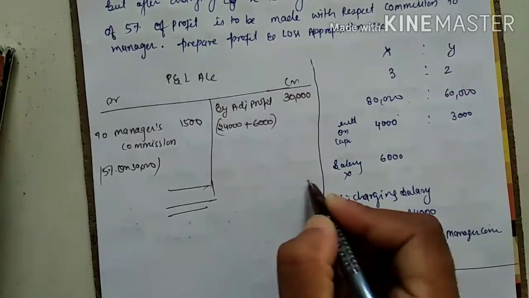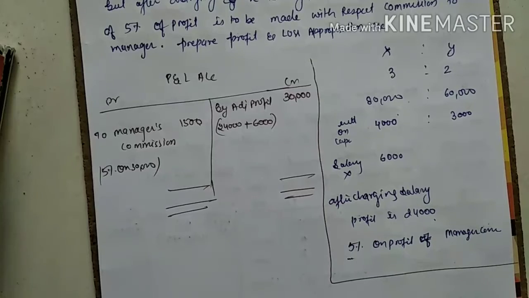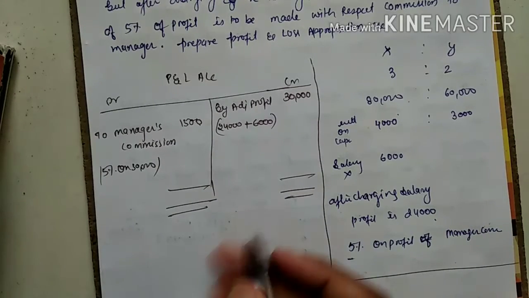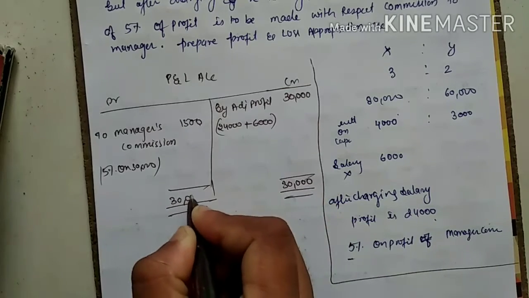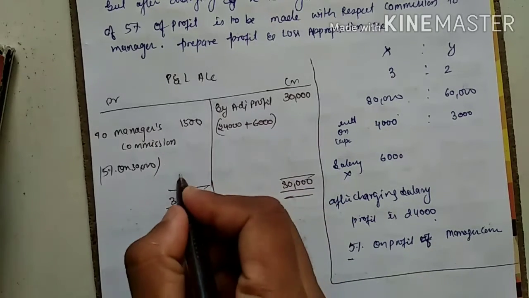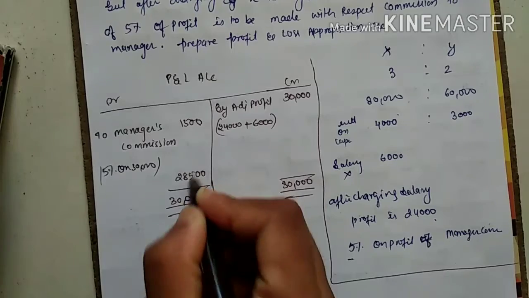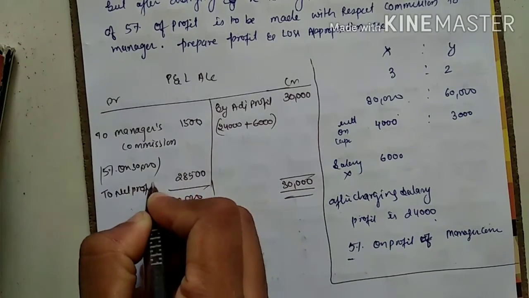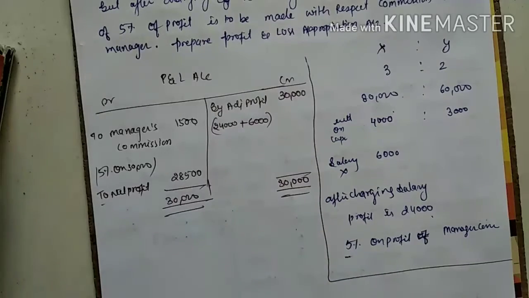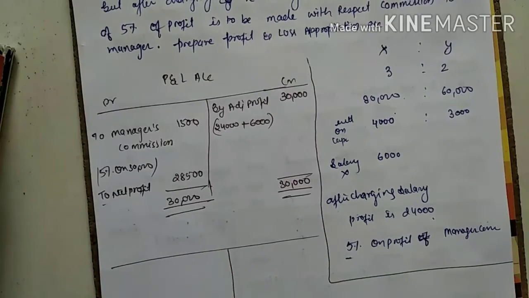Now find my exact profit because there is no other adjustment. Here is 30,000, here is 30,000. Minus it. What am I getting? 28,500. So this is the net profit. Correct or not?